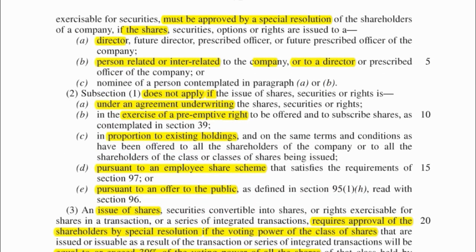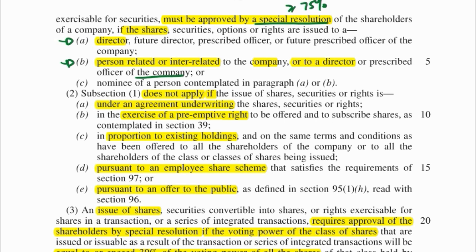However, if it is to a director or a person related to a director or to a company that a director is related to, then there needs to be a special resolution, which is that greater than or equal to 75% of the voting rights present at the meeting must vote in favor of giving these shares to directors or somebody related.